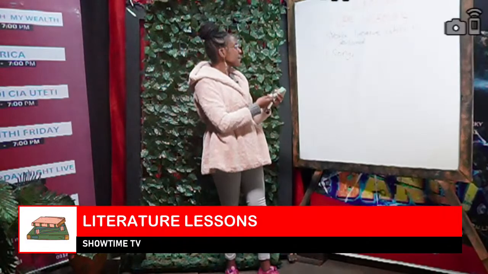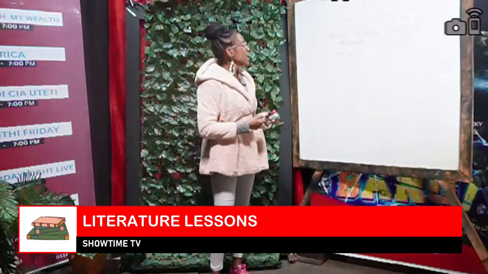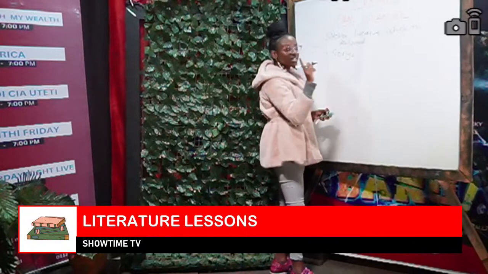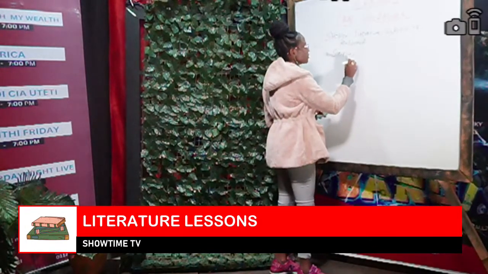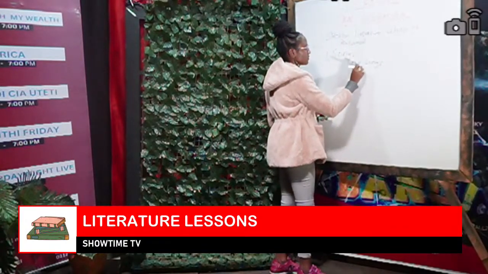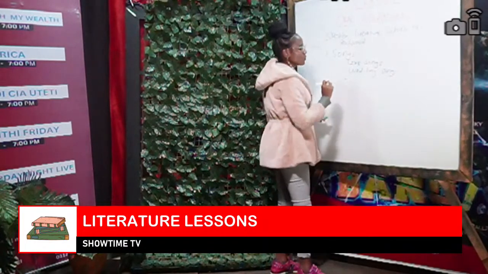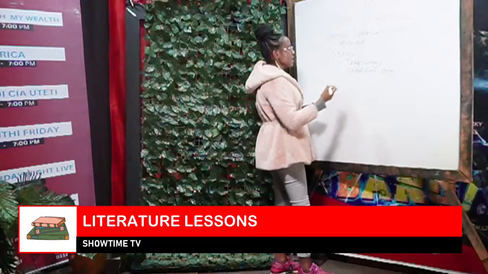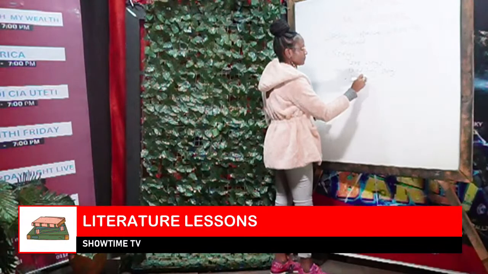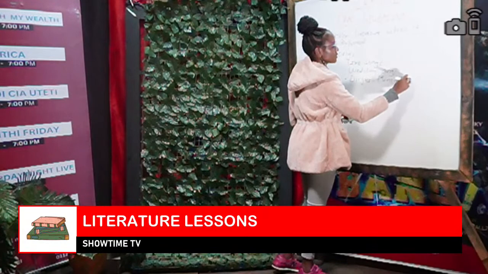So the first, we all know what a song is. We sing songs every day. So we have various categories of songs. Number one, one example is love songs. We have wedding songs. We're going to look at just a few because there are so many. We have love songs, we have wedding songs, we have dirges, which are also called funeral songs.